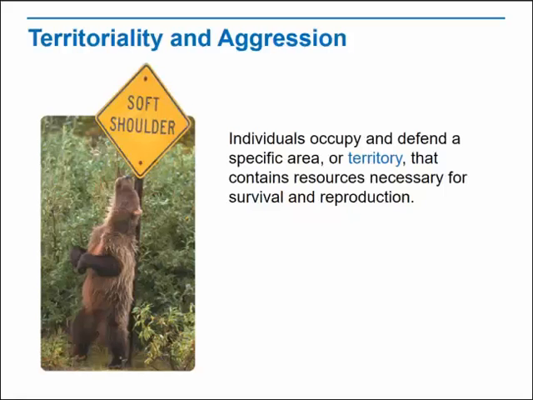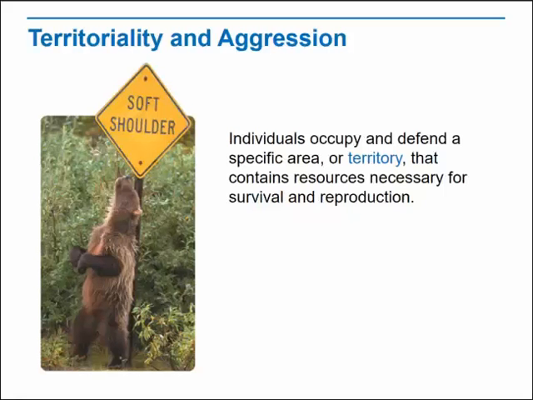If a rival enters a territory, the owner of the territory attacks in an effort to drive the rival away. Grizzly bears, like the one shown, often mark their territories with their fur and scent by scratching their backs on rough surfaces, such as trees or signposts. While competing for resources, animals often show aggression, threatening behaviors used to exert dominance.